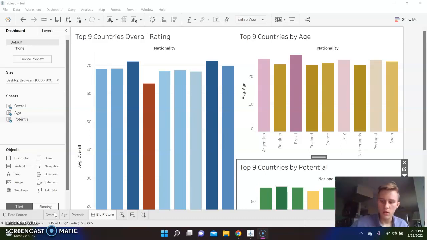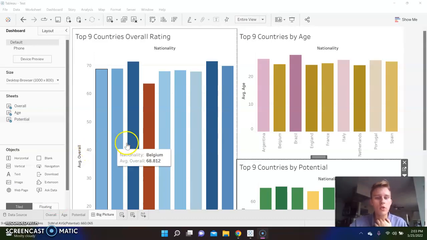And let's begin. So the data set that I was given was from the video game FIFA, and to minimize the overwhelming set of data that I was given, I decided to filter the data through what is considered the top 9 countries across the world, being Argentina, Belgium, Brazil, England, France, Italy, Netherlands, Portugal, and Spain. From there, when I filtered the data, I was supposed to develop 3 graphics, an interactive dashboard, and then show that it was interactive and talk about the 5 key insights that I want to focus on.